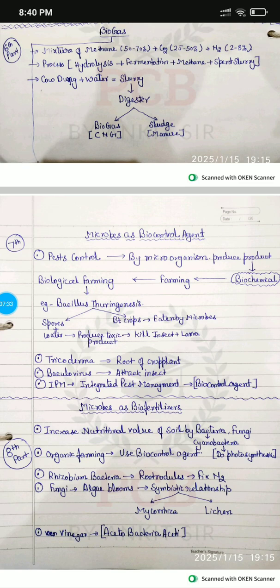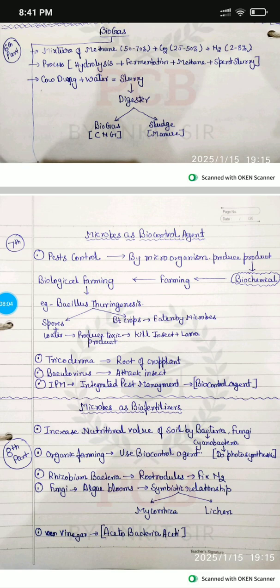But microbes also act as biofertilizers because they increase the nutritional value of the soil. With the help of these microbes, bacteria and fungi, like cyanobacteria, which are also photosynthetic bacteria, blue-green algae. Second is organic farming. By the use of these biocontrol agents, we do many types of processes. Third one is Rhizobium bacteria, which is present in the root nodules and is used to fix nitrogen from the atmosphere in the roots.